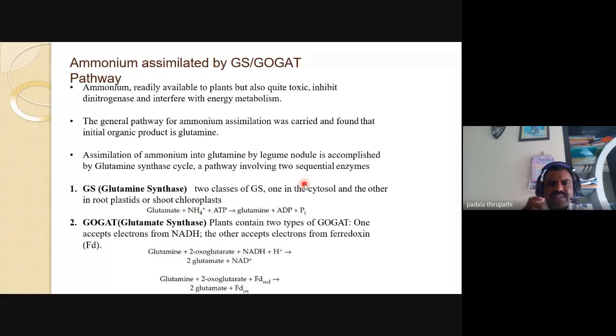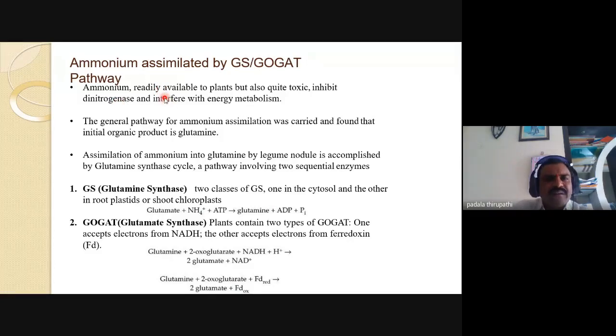GS means glutamine synthetase. GOGAT means glutamate synthase. Okay, the complete pathway we will discuss in this topic.